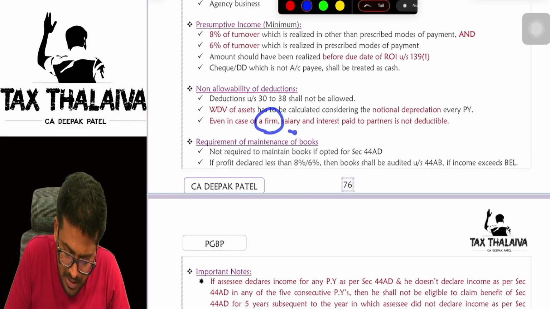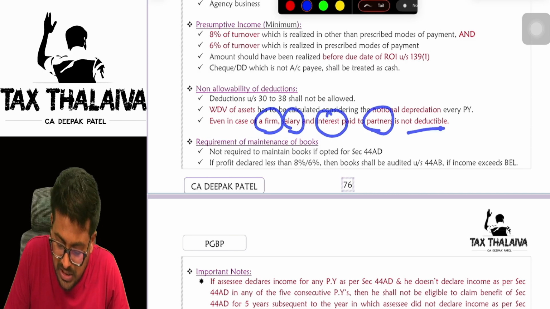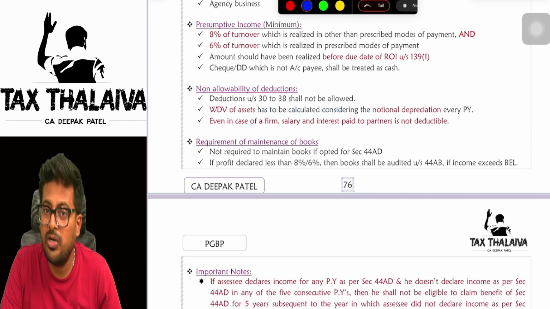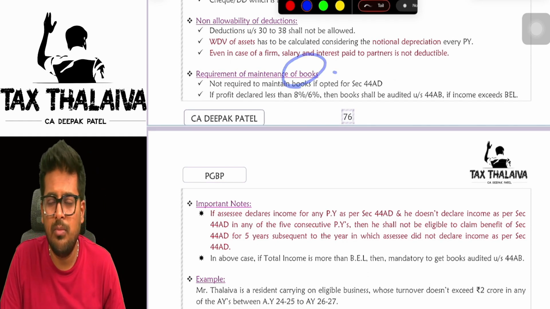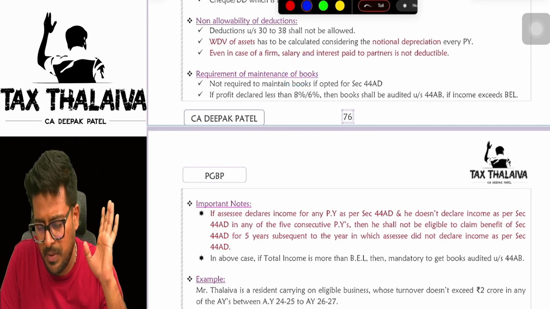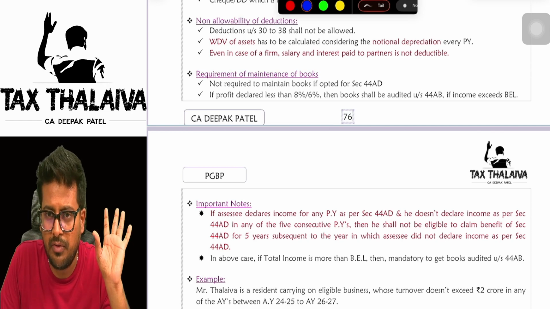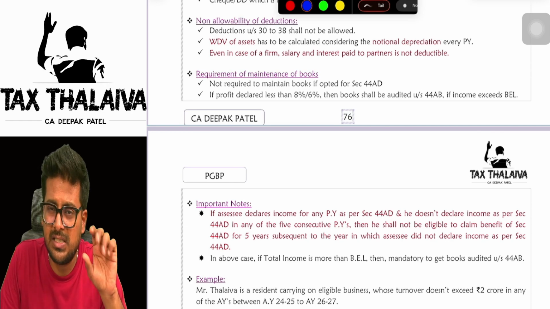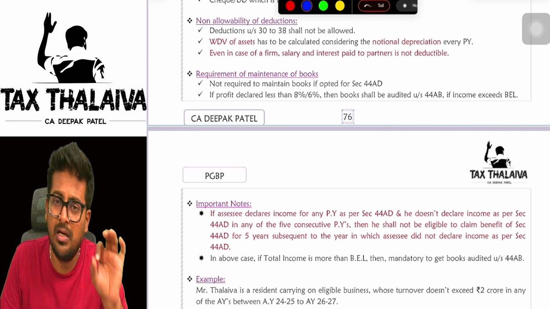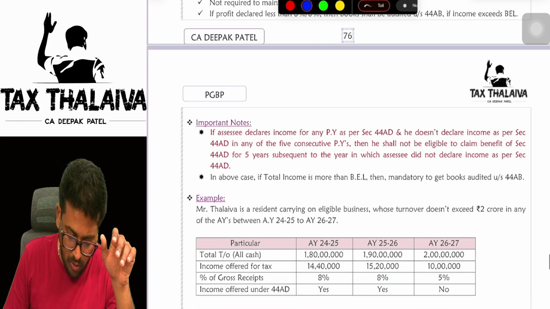Even in case of a firm, salary and interest paid to partners is not deductible. Are you getting this? Next, required to maintain books of accounts. If you are offering minimum 6% or 8%, you are not required to maintain books of accounts. If you are not offering minimum 8% or 6% under section 44AD, then you are required to maintain books of accounts and get them audited also.